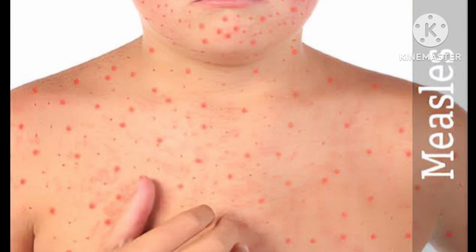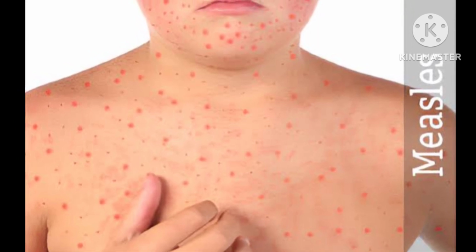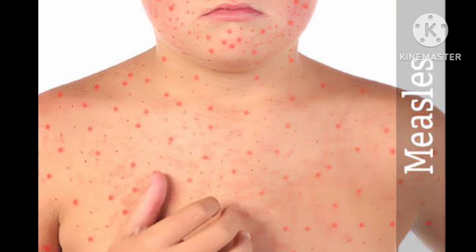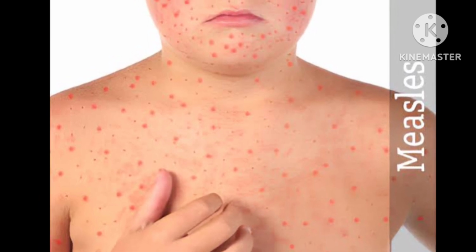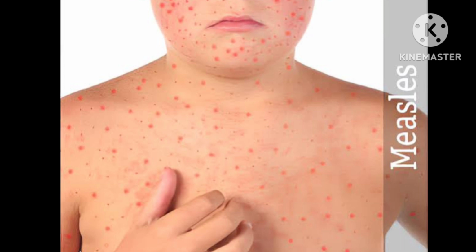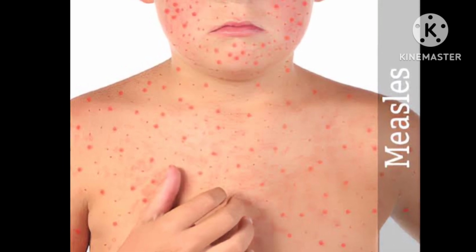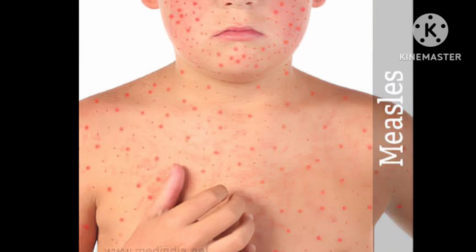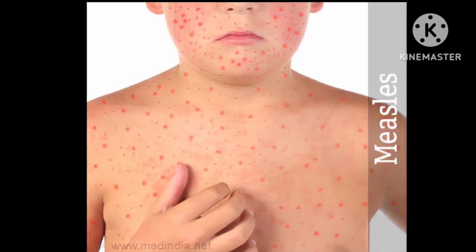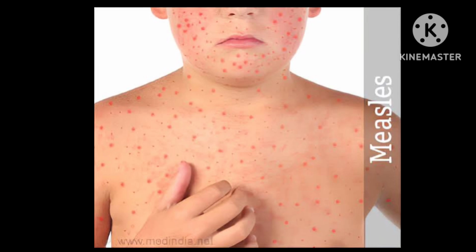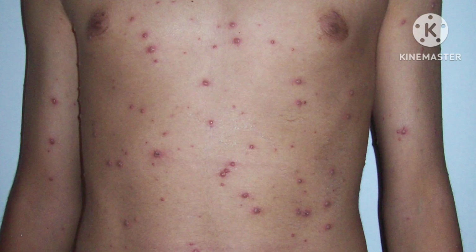Next one is measles. Measles is a disease caused by a virus and it is spread through air. For this also we can keep patients in isolation and keep their belongings away from those of others. The vaccination for measles is the MMR vaccination. Chickenpox is also a viral disease and it can spread by air and direct contact. It is also controlled by vaccination, that is the varicella vaccination.